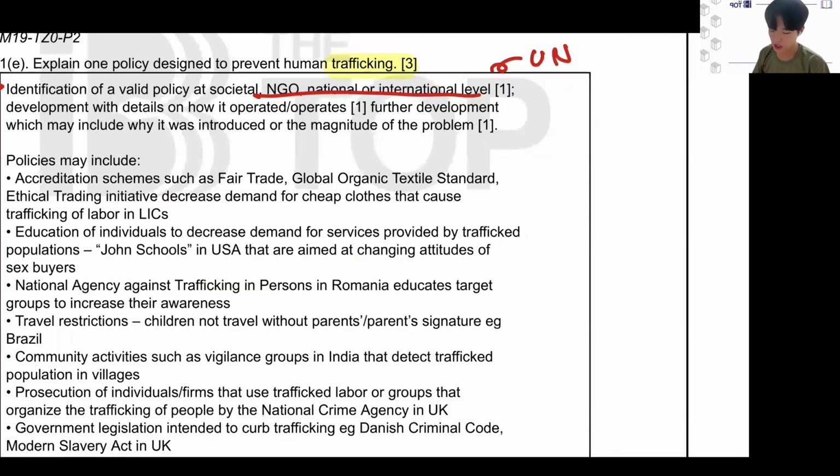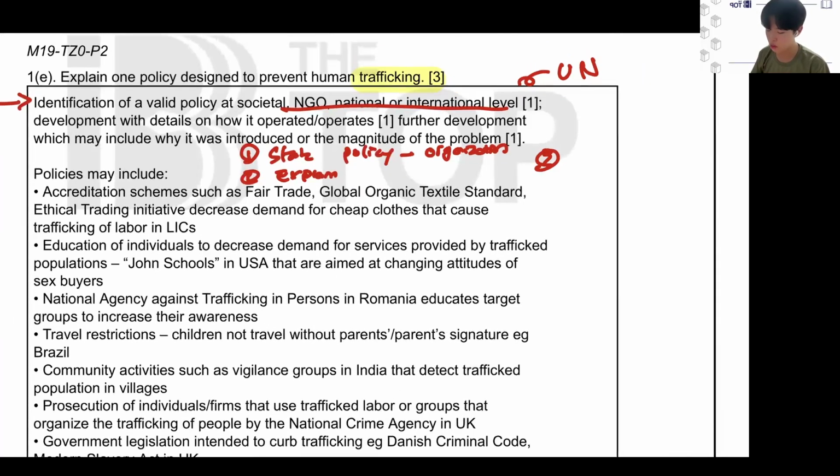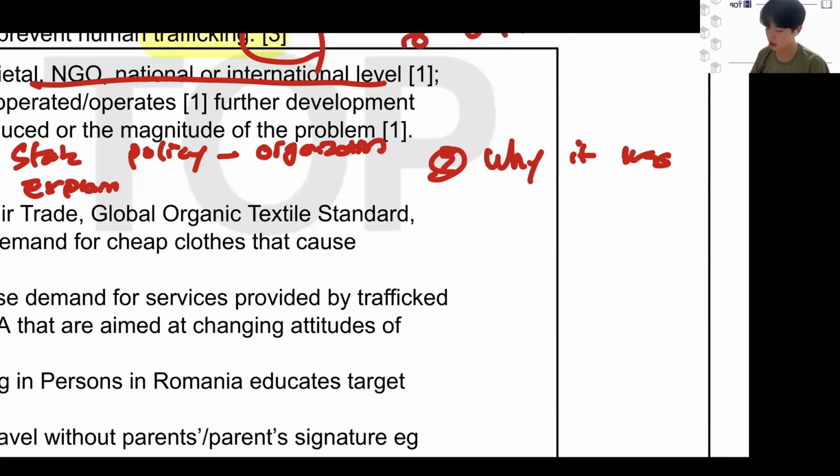So it's really just stating, for one, the policy, right? And the organization that it was brought up from. Two, explain that policy, right? Just simply explain what that is. And three, because it is a 3 mark problem out of three, right? You should state why it was enforced as a policy in the first place.